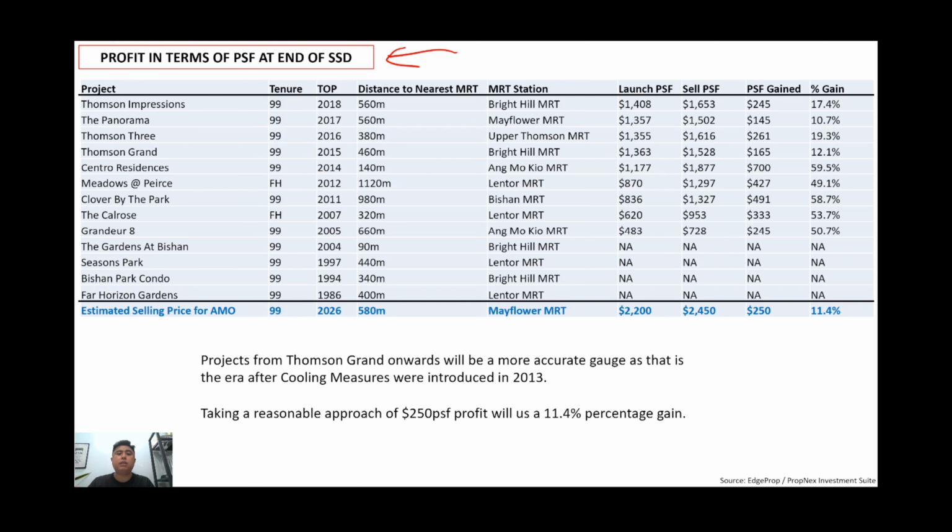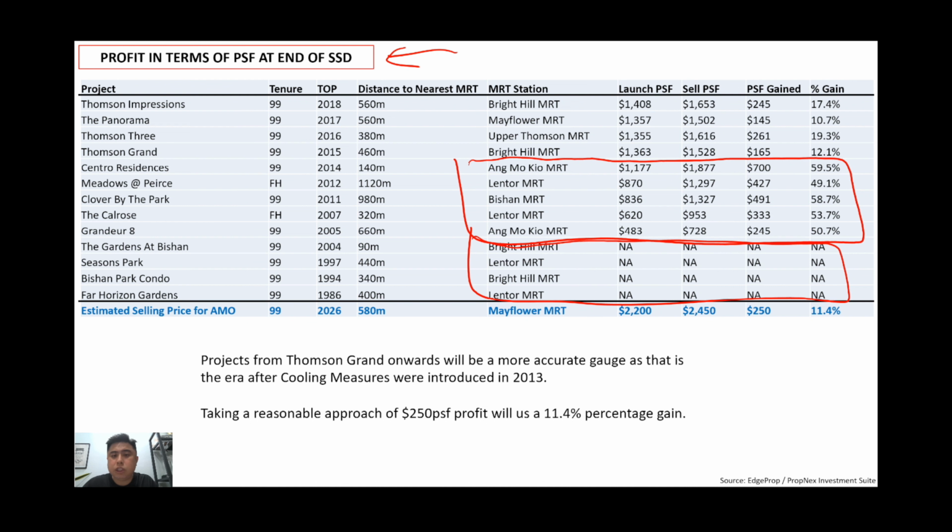Remember I mentioned the older projects are not so comparable. These are the really older ones, which is a bit far off, so I won't be taking them into consideration. And this middle batch that you're seeing here is launched just before the cooling measures were introduced.